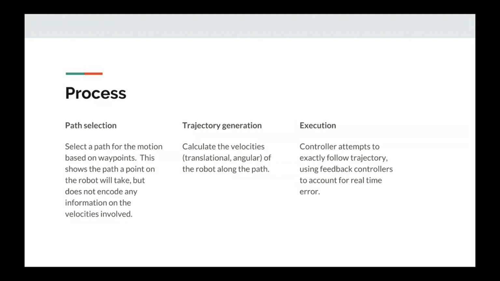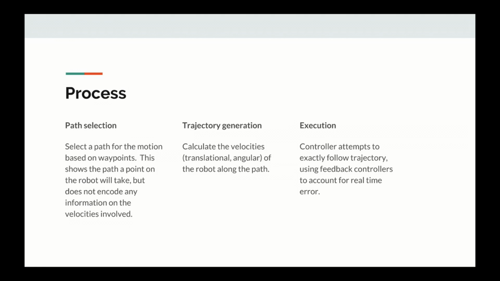Although I'm focusing on path selection in this project, to optimize path selection, you really have to look at the other parts of the process for controlling motion in robots. This process involves three main steps. You start with path selection, then you do trajectory generation, and then there's the execution stage. In path selection, you select a path for motion based on waypoints you want a part of the robot to go through. This path doesn't encode any information on the velocities involved. It's just an understanding of the positions that a point on the robot will go through.